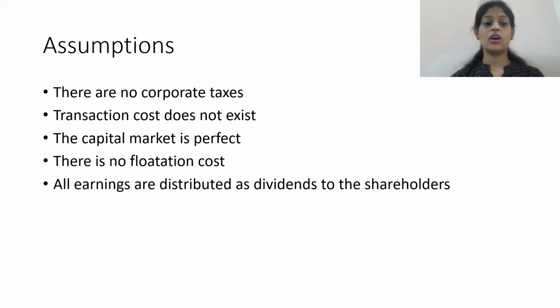The last one is that all earnings are distributed as dividends to the shareholders. For example, if a company is earning 3 lakh rupees income or 3 lakh rupees profit, the whole amount is given in the form of dividends to the shareholders. Nothing is retained in the firm. There is a 100% payout ratio here.